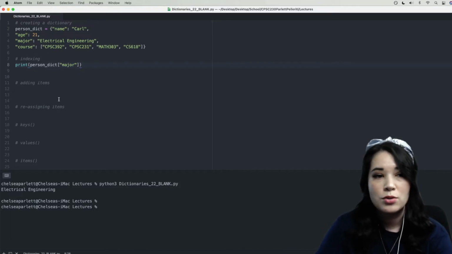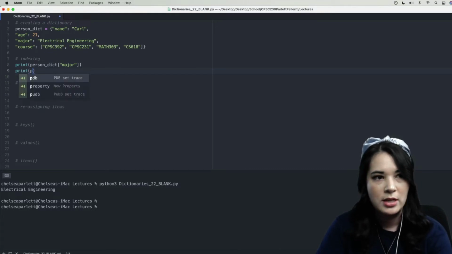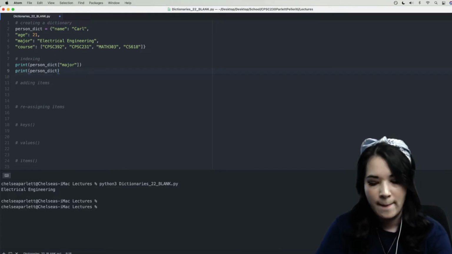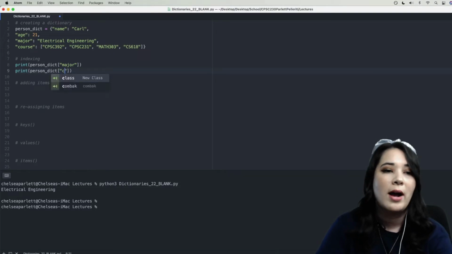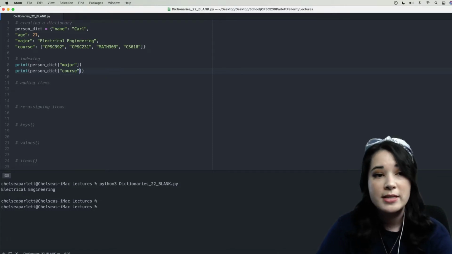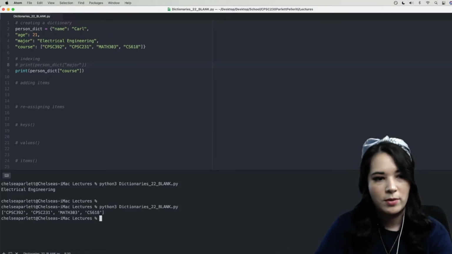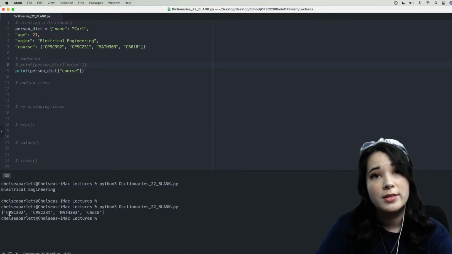Now, if I wanted to grab one of this person's courses, I would say, and I'm just going to print this out, print person dict bracket. I'm going to grab the values from the key courses. And this is going to be a list, so I'm going to actually comment this out. So I'm going to go ahead and run this, and you can see that it'll grab me all of his courses. Say I want to only grab one of them.